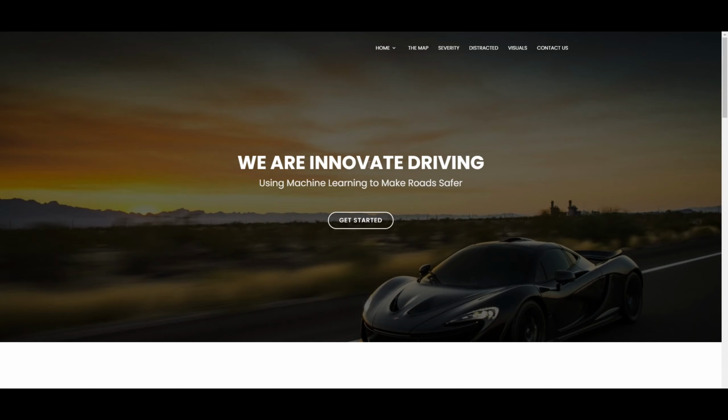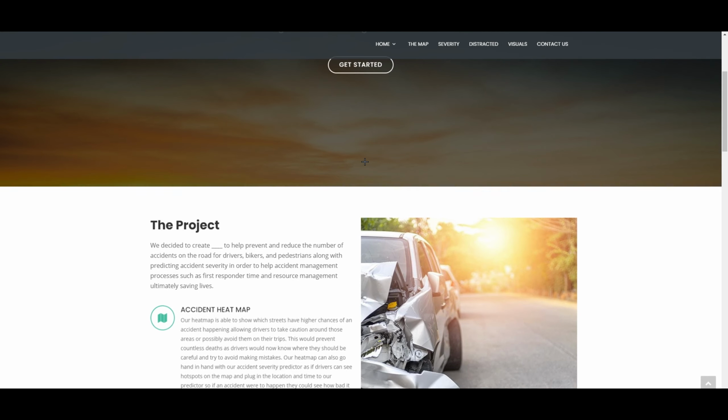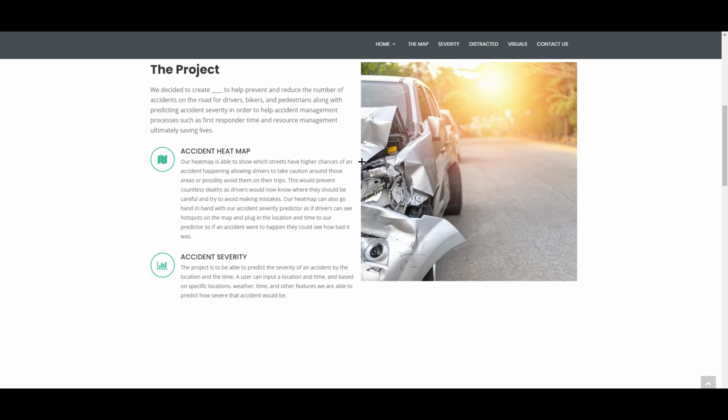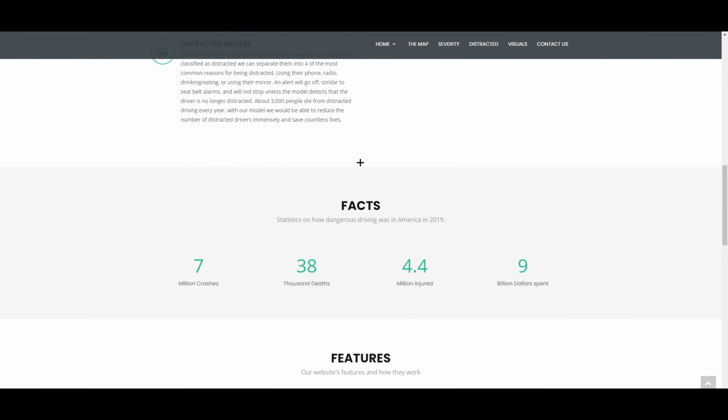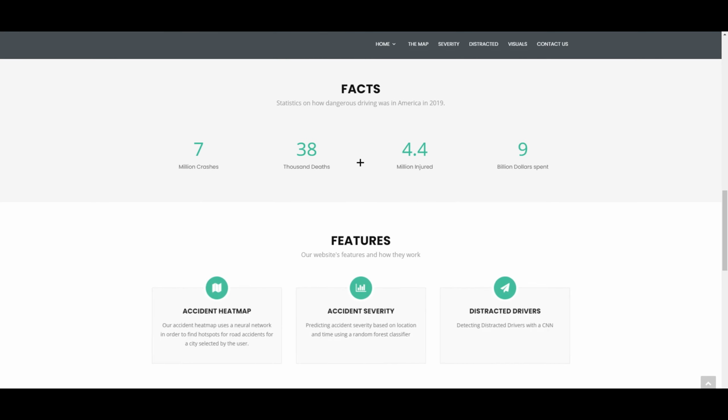We are Innovate Driving, a web application that uses machine learning to make driving safer by predicting crash hotspots, crash severities, and detecting distracted drivers. In 2019, the United States alone had 7 million crashes, 38,000 deaths, and 4.4 million injured. These figures indicate that this is a very important problem in our modern world. Thus, we built an app to combat these issues.